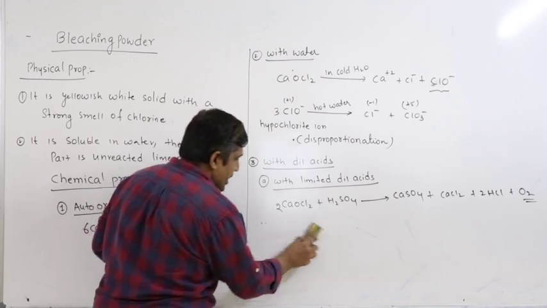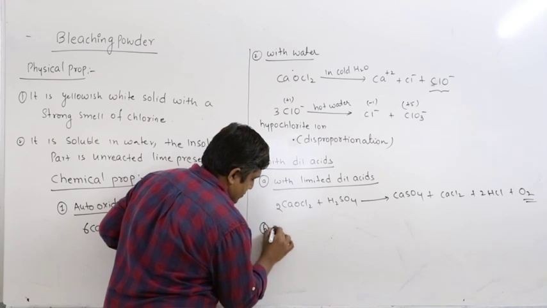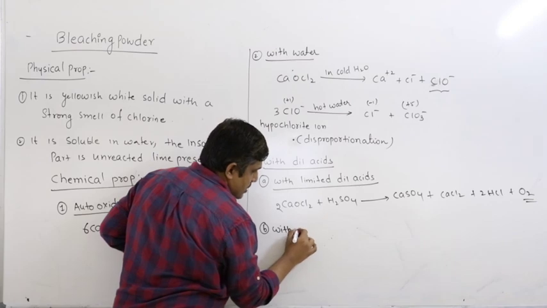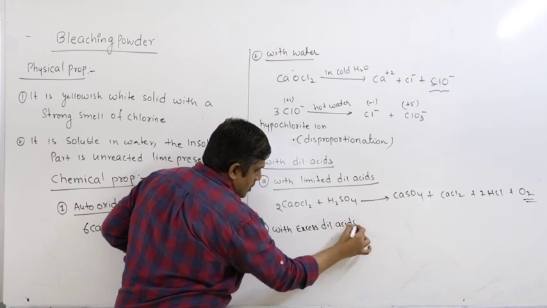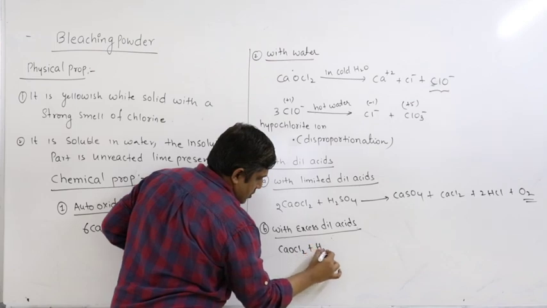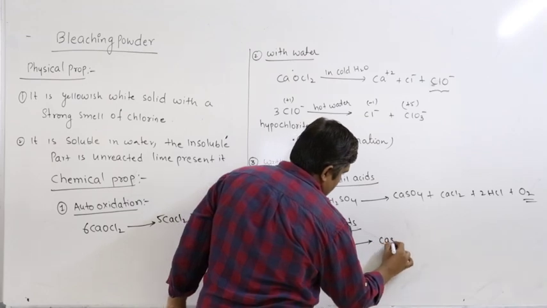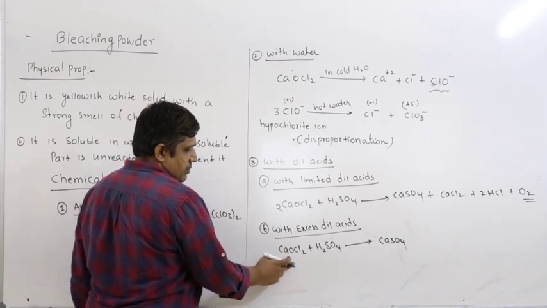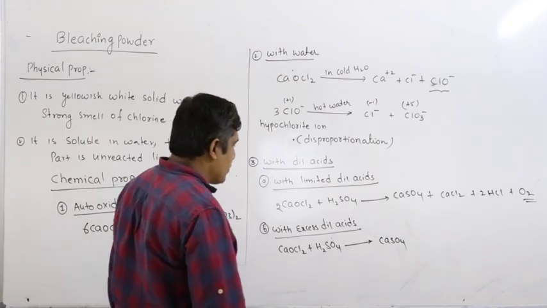If I add excess acid, so with limited dilute acid, what will you get? Oxygen. With excess dilute acid, excess means we take a 1:1 ratio. So what we get here is CaSO4, only one calcium, CaSO4. Leftover is OCl minus, Cl minus. Since we have excess acid, there is no question of formation of HCl here.